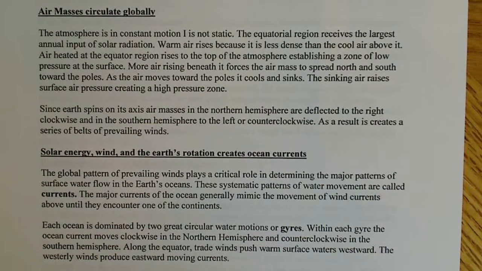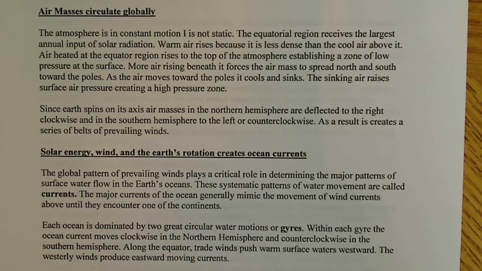Basically, the warm air rises because it is less dense than the cool air above it. Remember, warm air rises, cool air sinks.